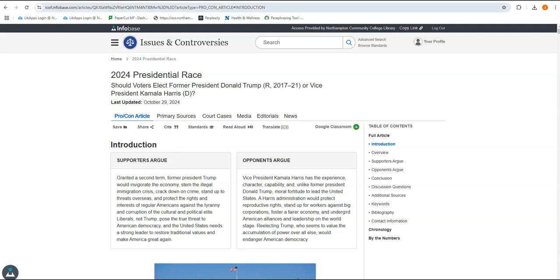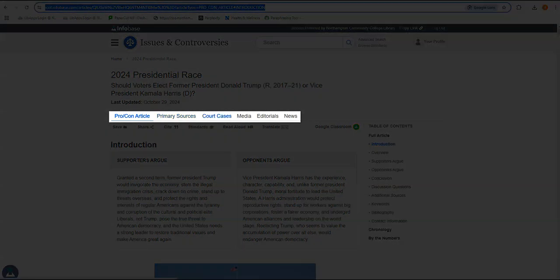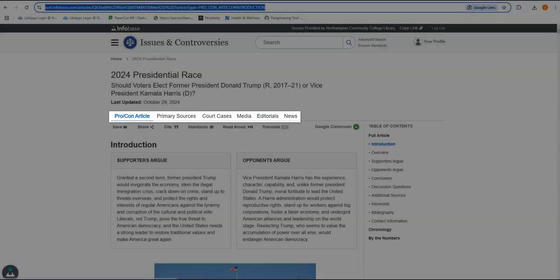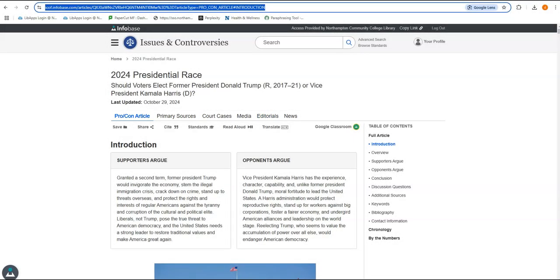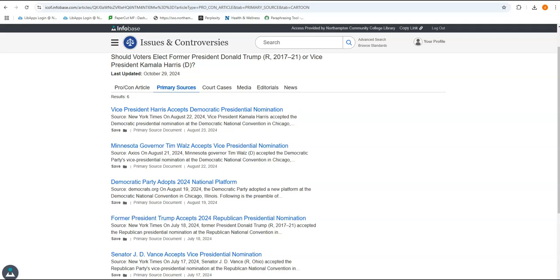This is the way you retrieve the article. Just another quick reminder, please don't use these top URLs when you are using library databases. They won't take you back to the article. And then a couple other things. We have some other options: primary sources, court cases, media, editorials, and news. If you needed other types of sources for your research paper, primary sources like Vice President Harris accepts Democratic presidential nomination, former President Trump accepts 2024 Republican nomination.